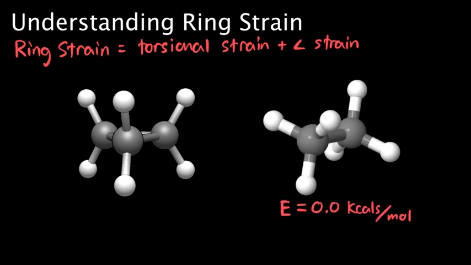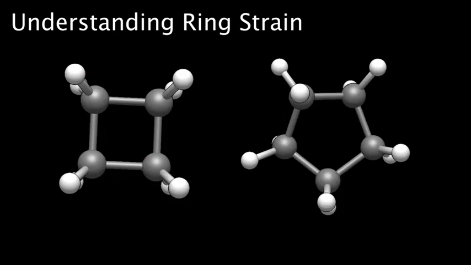In cyclopropane, the hydrogen atoms are also eclipsed. However, unlike in ethane, this strain cannot be relieved through bond rotation due to the rigidity of the ring structure. As a result, cyclopropane experiences both angle strain and torsional strain, contributing to its high energy and consequently its high reactivity. In contrast, the remaining two cycloalkanes, cyclobutane and cyclopentane, are not completely rigid like cyclopropane.